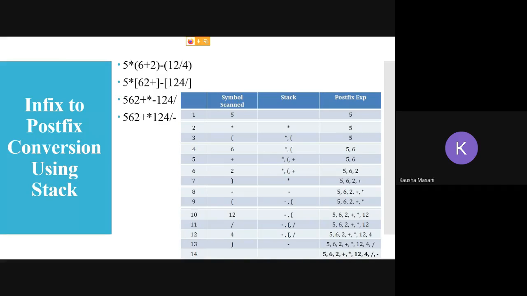So divide got popped out. Now the only thing remaining in the stack is minus. And as we don't have any element now to be scanned from the symbol scanned column, we are going to pop out one by one each of the values from the stack. So your final expression that we get is 562 plus star 12 4 divide minus, and that confirms with our direct answer also. So you can say that it is correctly evaluated using your stack method.